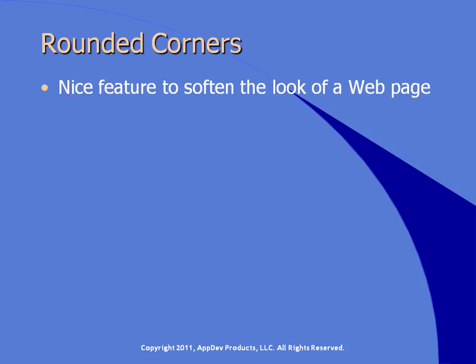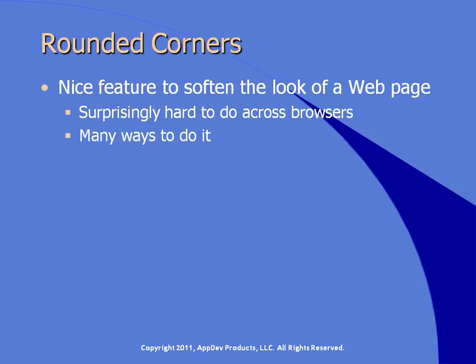Putting rounded corners on elements is a desirable feature to soften the look of a web page, but it's surprisingly hard to do well across all browsers, both because there are so many ways to accomplish the effect and so many variations among browsers. Web designers have long resorted to using images, even though CSS and other web technologies support rounded corners. Images tend to be the easiest way to accomplish the effect.